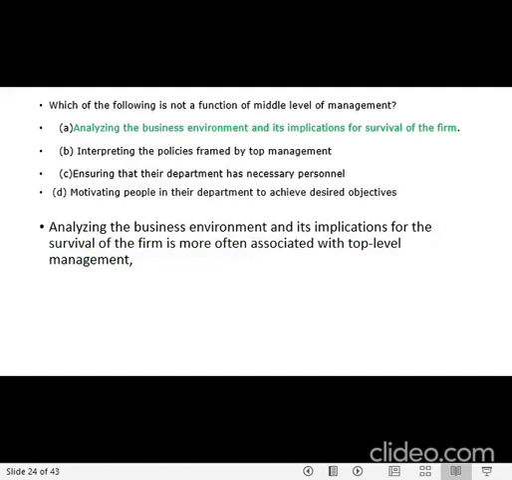Analyzing the business environment and its implication for the survival of the firm. The people, they might come and go, but the firm or the organization will live forever. So it is not the work of the middle level to think about the implications for the survival of the firm. Their main motivation is to motivate the employees. Okay, so implications for the survival of the firm are associated with top level management, it is not done by the middle management, it is done by the high authorities.